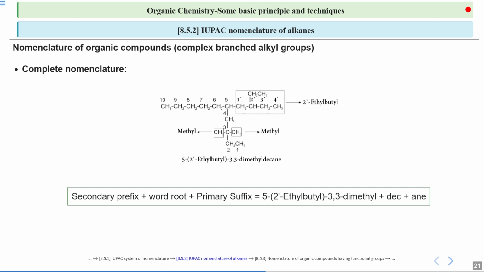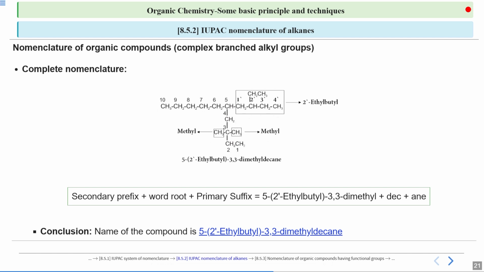If you just add them, you will get it as, for secondary prefix, we have 5-(2-ethylbutyl), then -3,3-dimethyl, plus word root is dec for 10-member carbon. Then primary suffix is ane because no double bond is present. So your complete name will be 5-(2-ethylbutyl)-3,3-dimethyldecane.